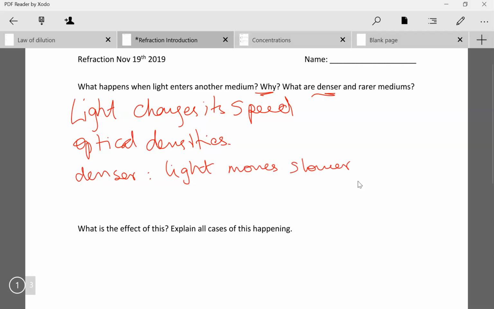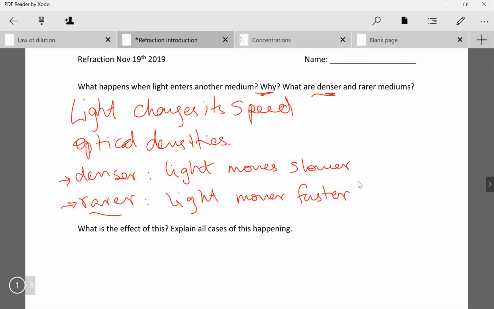dense medium. And an optically rarer medium is a medium that does not have too many particles in it, so the light wave essentially can move around really quickly, so light moves faster in what is called a rarer medium. Alright, so we have optically dense mediums where light moves slower, optically rare mediums where light moves faster.